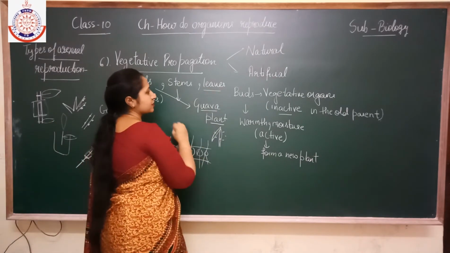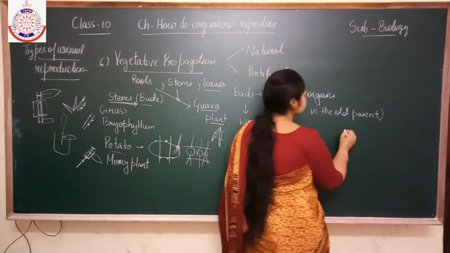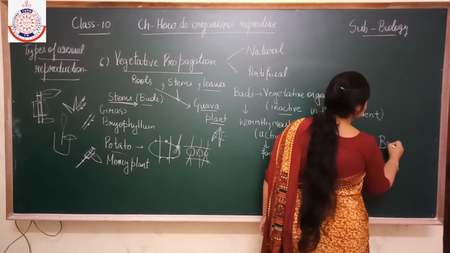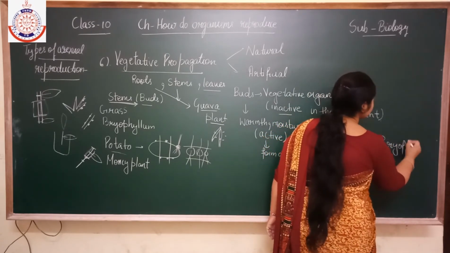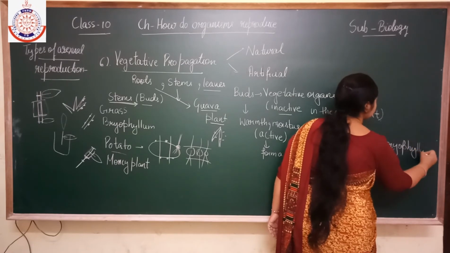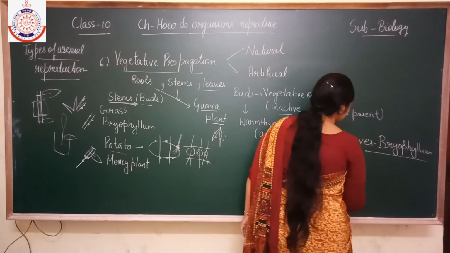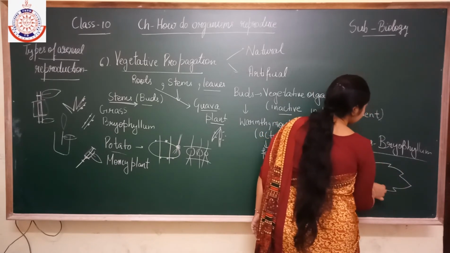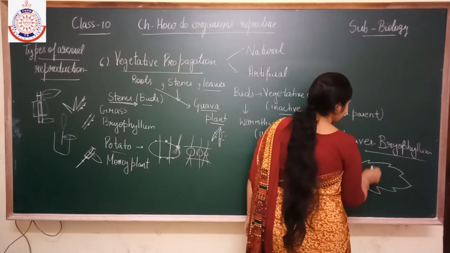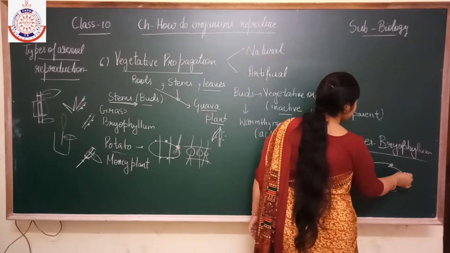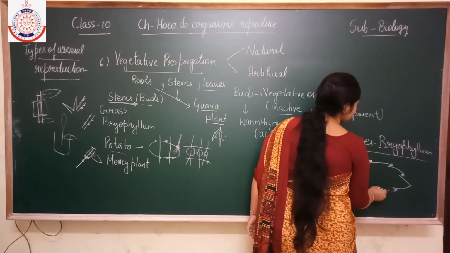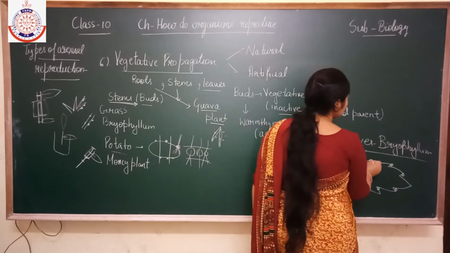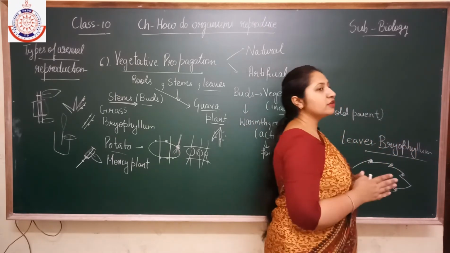Next is leaves. In the case of leaves, we will take the example of bryophyllum. Bryophyllum also contains buds at its margins. These are also known as the notches. Okay, so these buds have the ability to form a new plant.